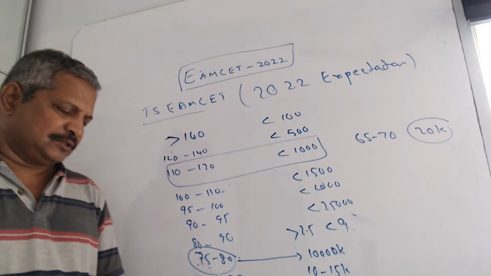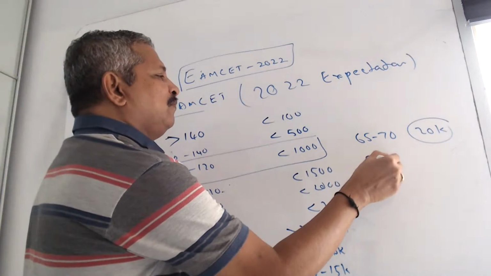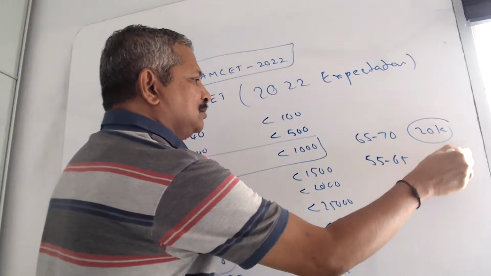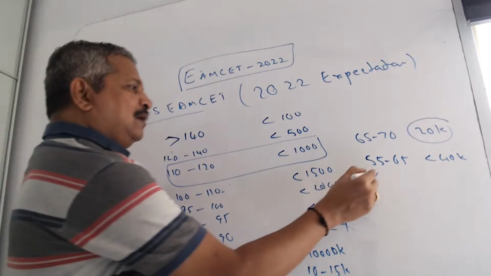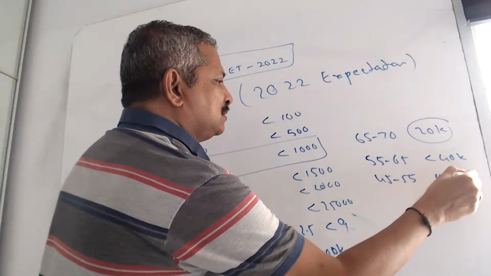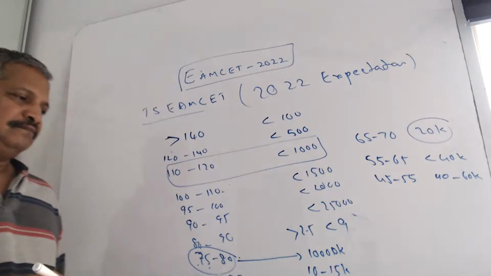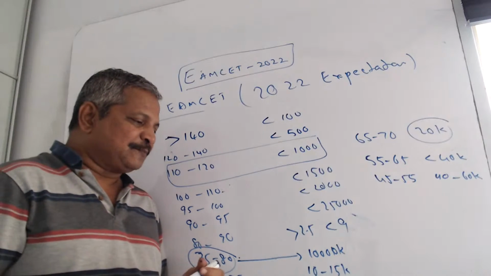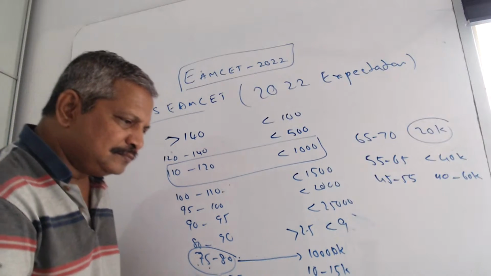Whereas 55 to 65, you will get below 40,000. 45 to 55, you will get say 40 to 60k. These are the expected ranks and marks.